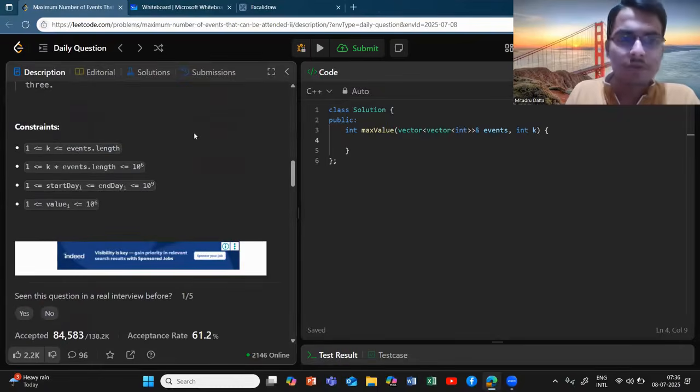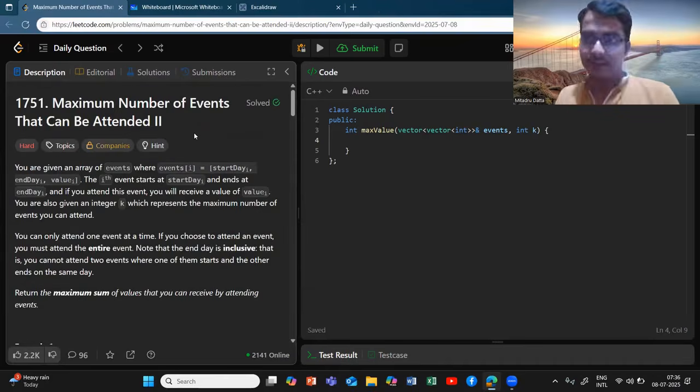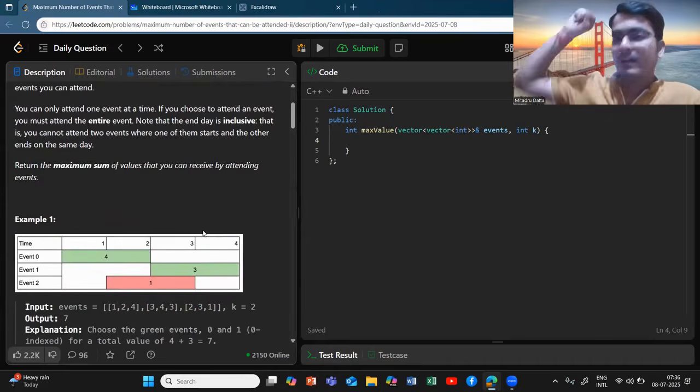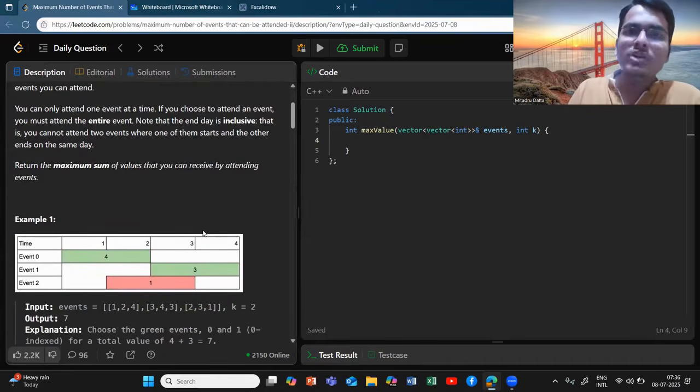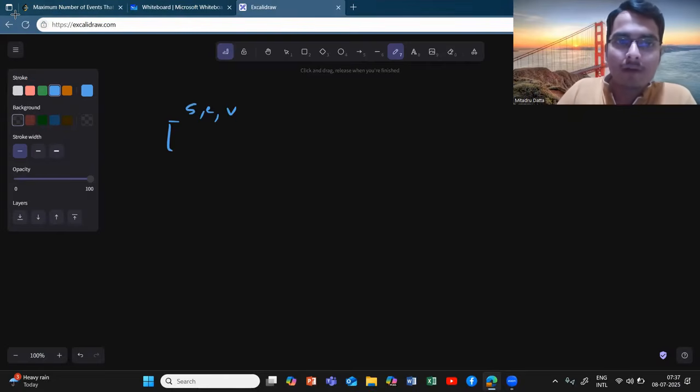So first of all, this might look like a take or not take DP. If I'm at the current index, what should I do? Should I attend the current meeting? Let's say we have an event. An event is represented by three terms: start, end, and value. Let's say it's event zero, event one, until we have some n events.